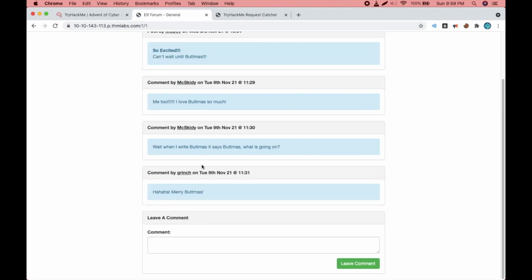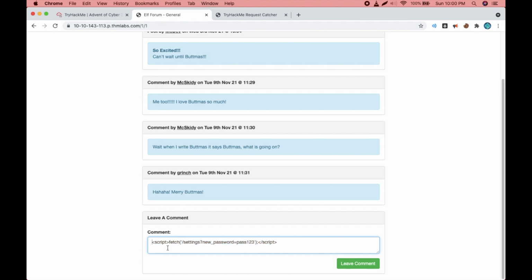So this is the thread where we can comment. In the comment box, you have to enter script between the less than and greater than signs and then close the script and use the function fetch. This is basic JavaScript.